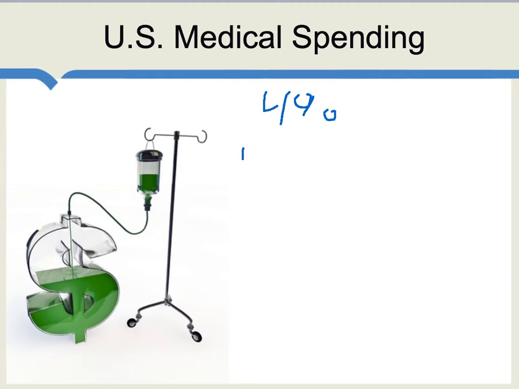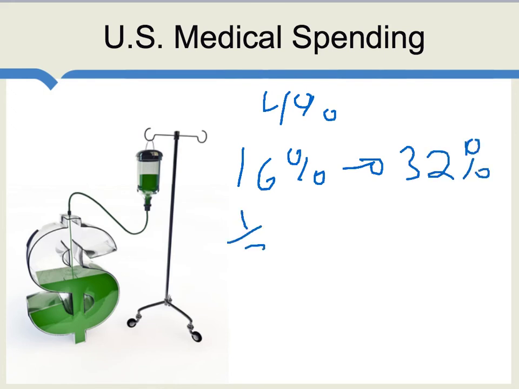Now today, medical spending as a share of GDP is about 16%. If it continues to grow 2% faster than does US GDP per capita, then in 35 years it'll be 32%, or approximately a third of the economy will be spent on healthcare, on medical spending. Now it's clear that even if the economy as a whole could handle a rate of medical spending of a third, there are many people in the U.S. economy who could not handle that rate, many people below median income. That would be a real problem.